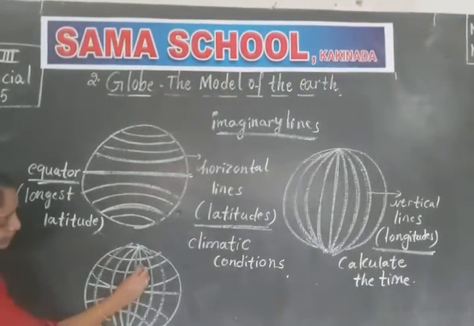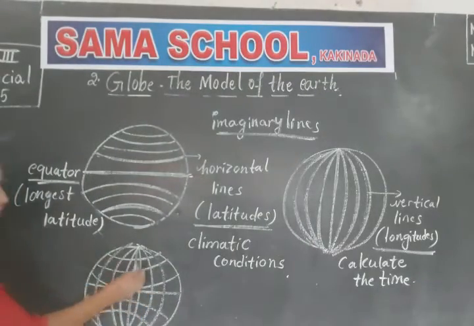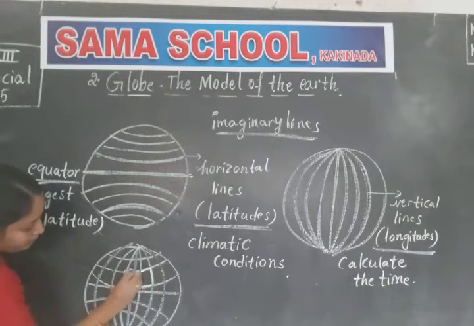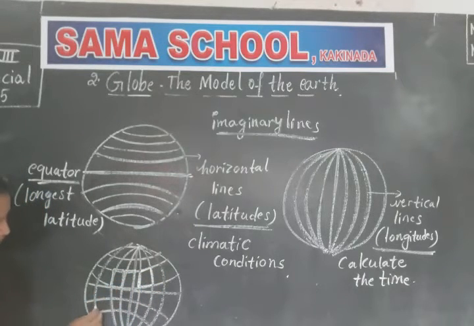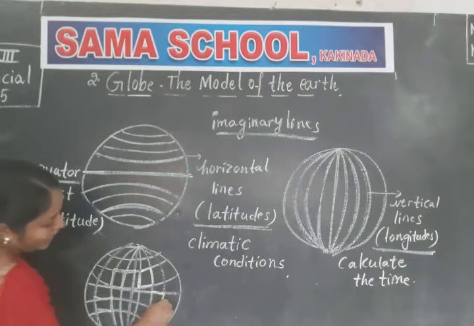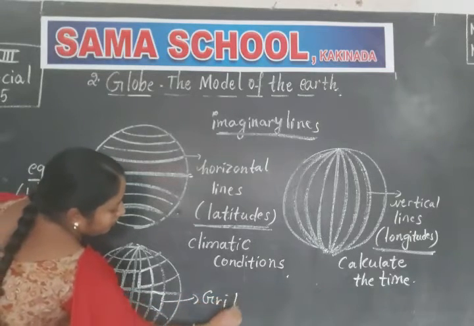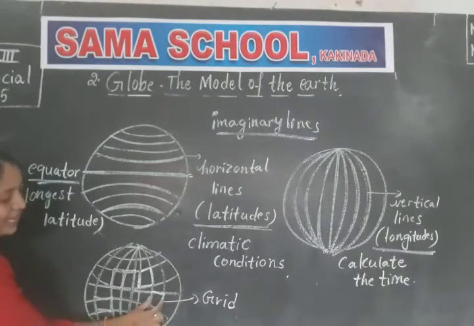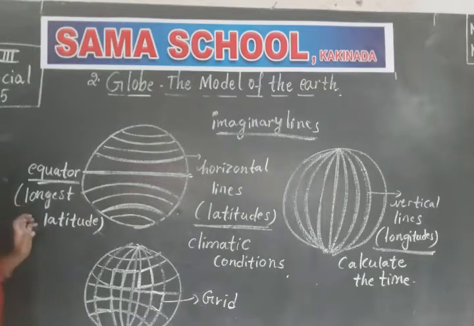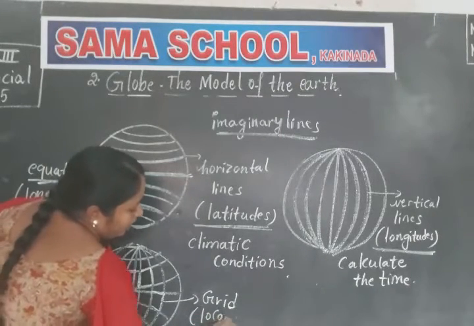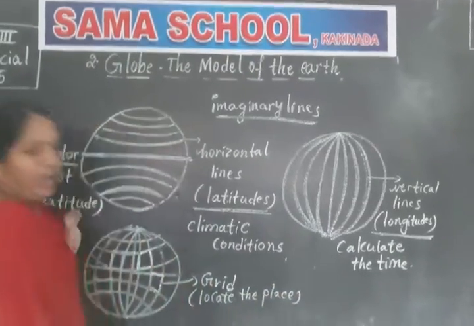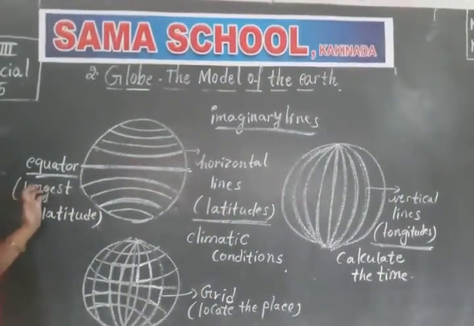And when the horizontal lines and vertical lines meet, that means latitudes and longitudes meet, they form box-like structures. See here, boxes. These boxes we call as grid. And because of these grids, we can locate the place. Locate the place. Clear, children?